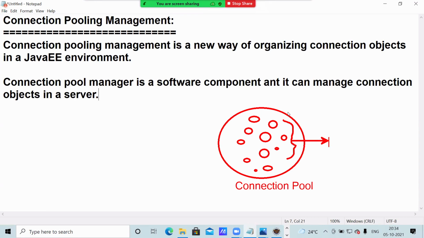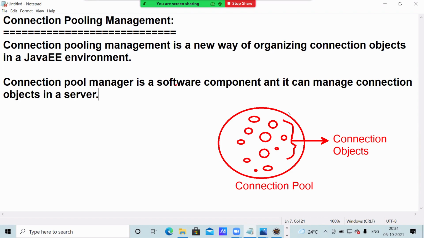Whenever an application requires a connection object, it will just send a request to the server to get the object. But in the application, you are not going to establish the connection.